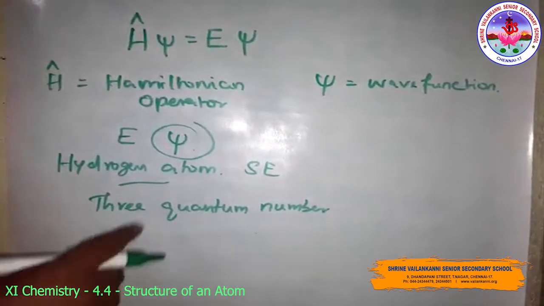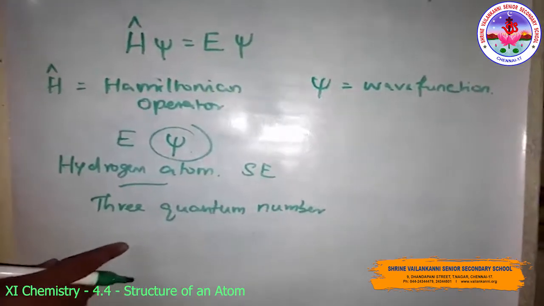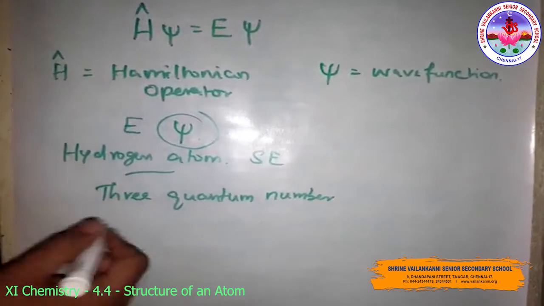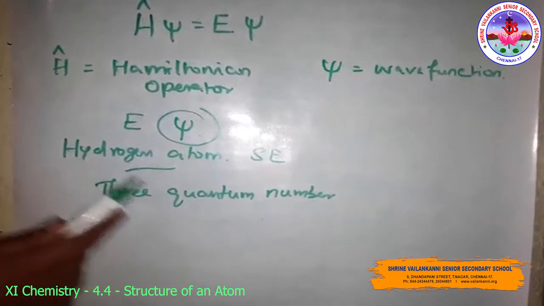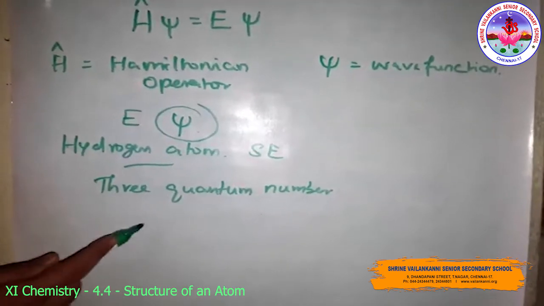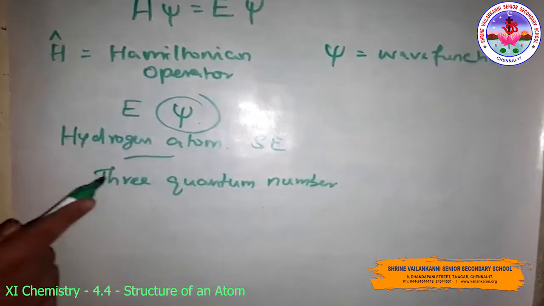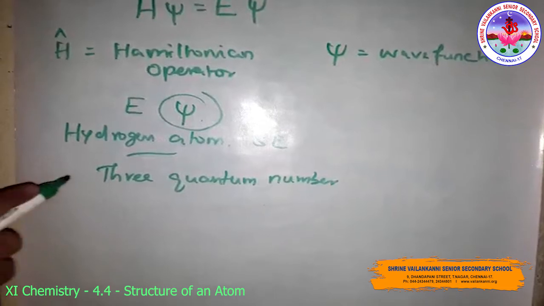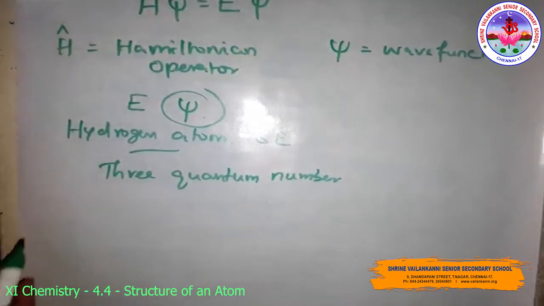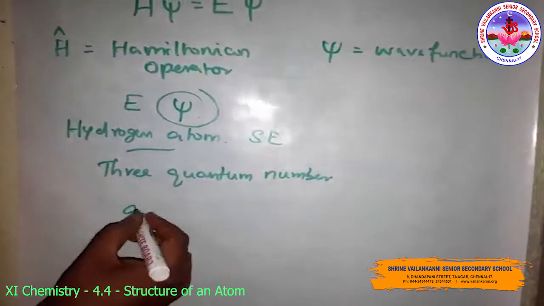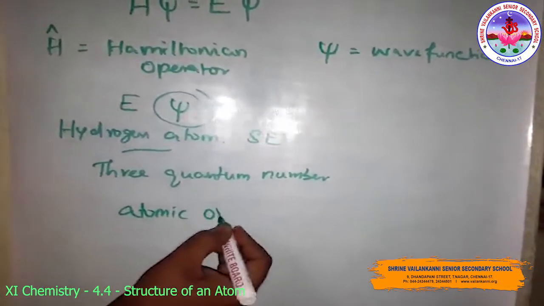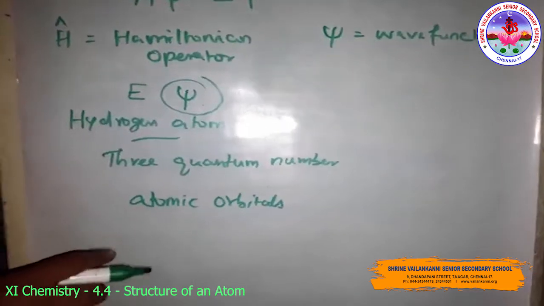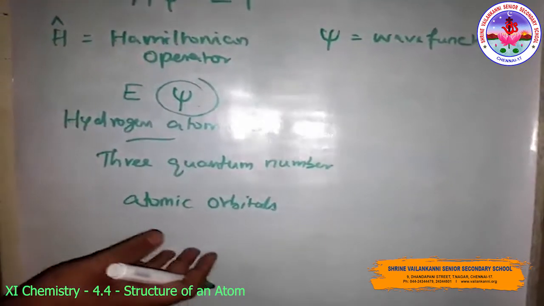The quantum numbers arise as a natural consequence of the solutions of this Schrödinger equation. When an electron is in any energy state, the wave function corresponding to that energy state contains all the information about the electron. The wave function is a mathematical function whose value depends upon the coordinates of the electron in the atom, and it does not carry any physical meaning. Such wave functions of hydrogen or hydrogen-like species with one electron are called atomic orbitals, pertaining to one-electron systems.